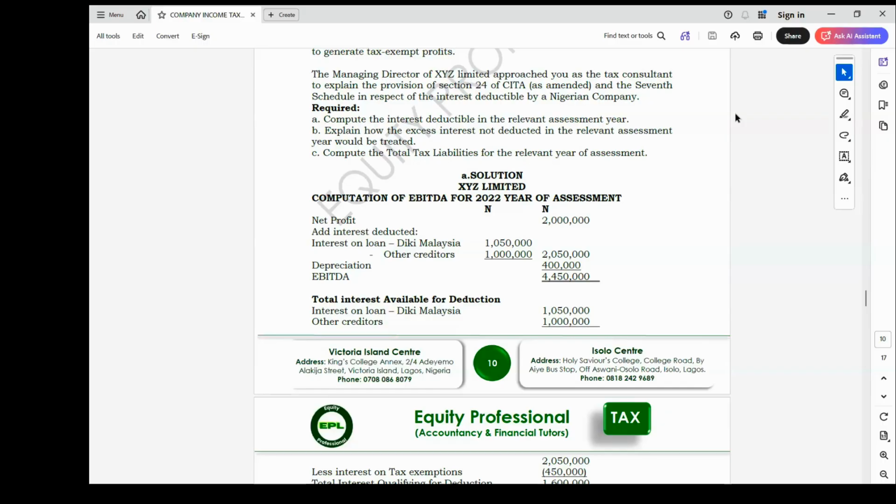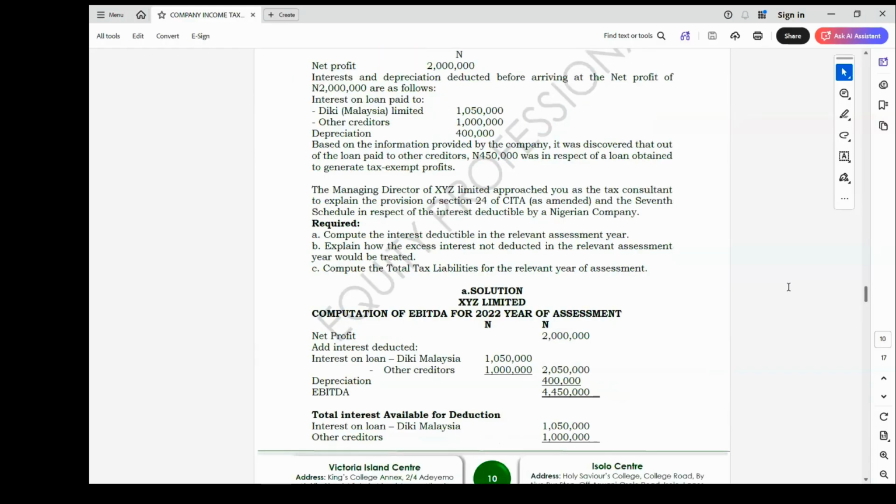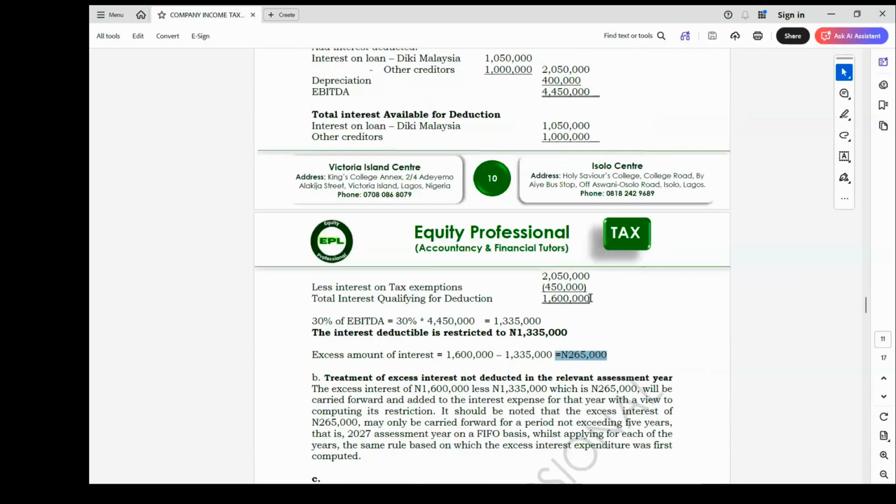So after calculating the 30%, the 30% may give you a value that is more than the interest you want to compute. In that case, you are going to disregard that 30% of EBITDA and only concentrate on the total amount. Let's say, for instance, by the time we calculate this interest available for deduction, what we have here happens to be 2 million.